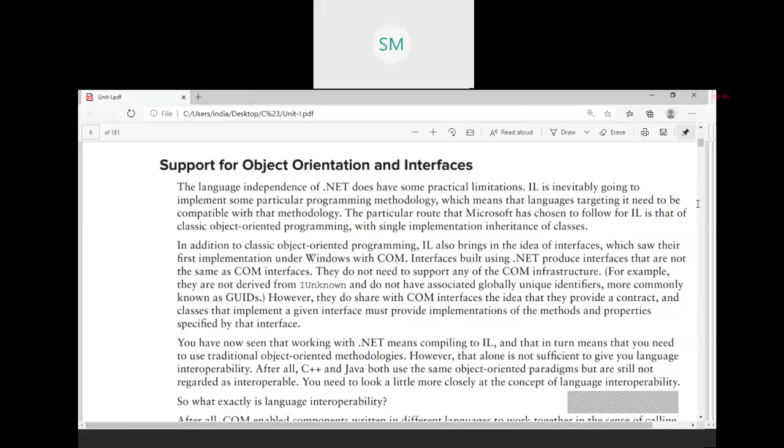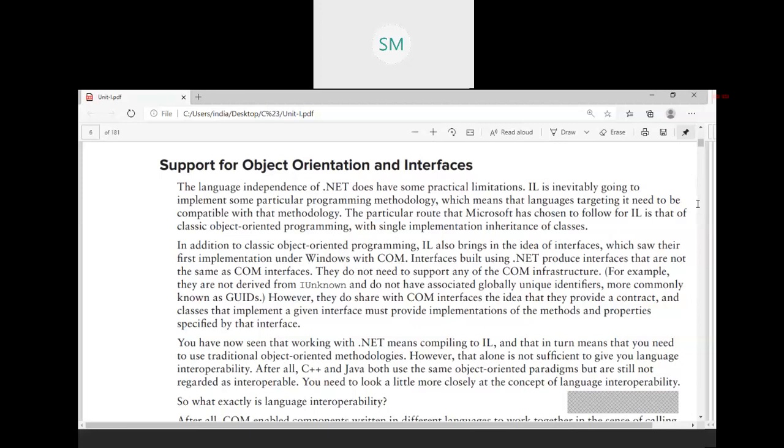through the concept of component object model, which is an earlier technology used by Microsoft. .NET is the Microsoft technology, and earlier to .NET, how they managed things, how they developed components, and how those components interacted with each other.